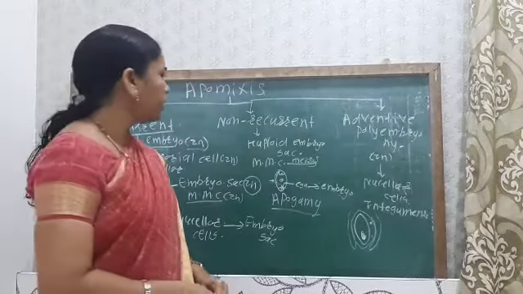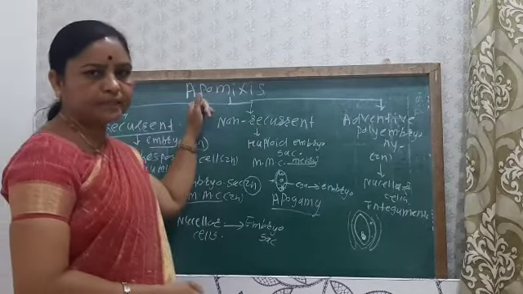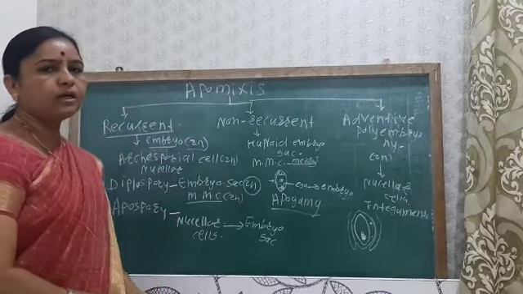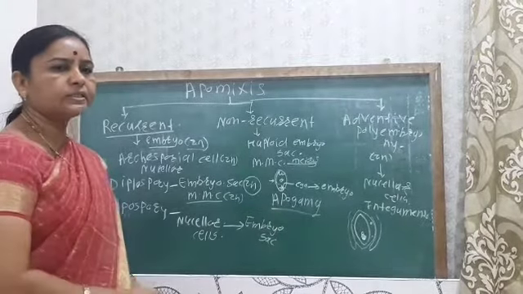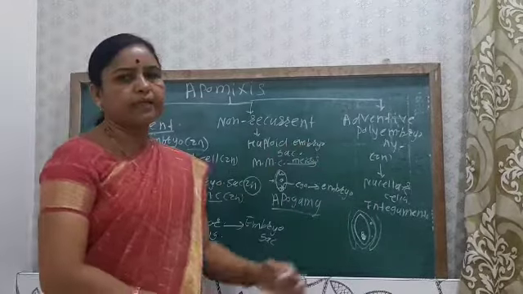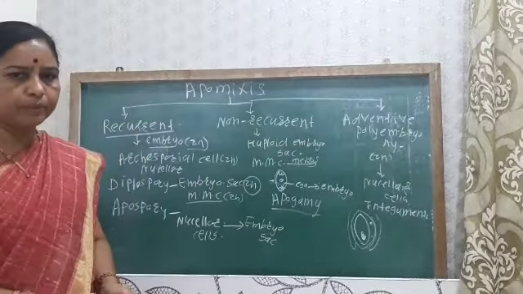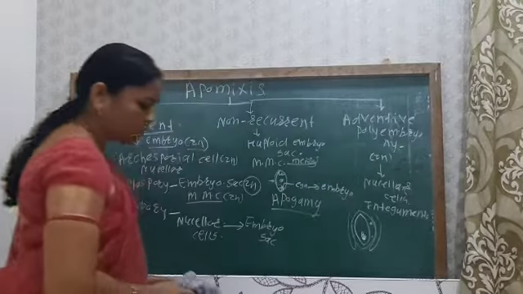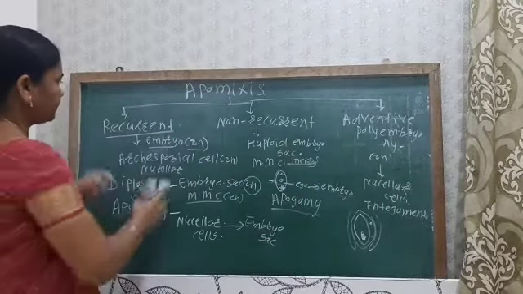So we have seen about apomixis: in apomixis we have seen recurrent apomixis, non-recurrent apomixis and adventive polyembryony. Okay, then next see the concept about parthenocarpy.